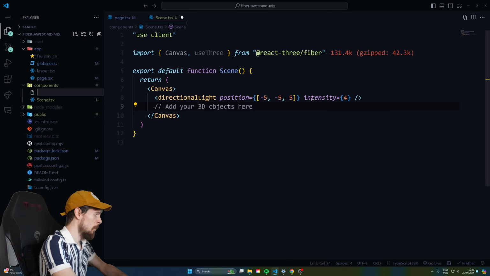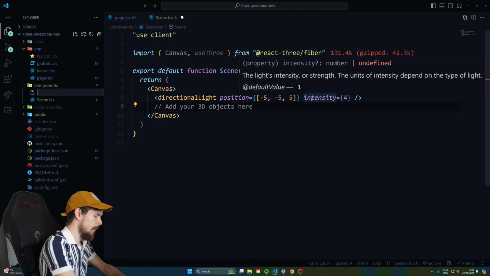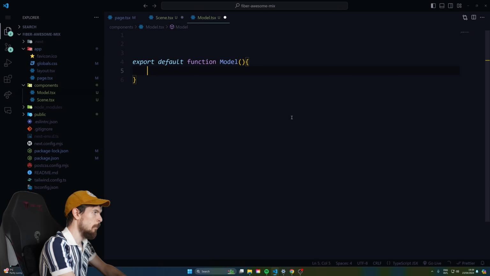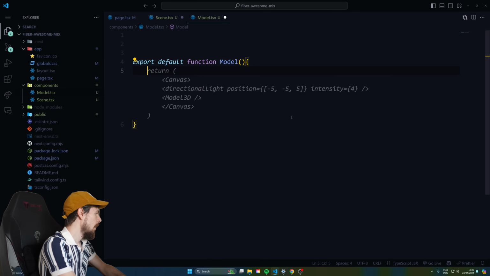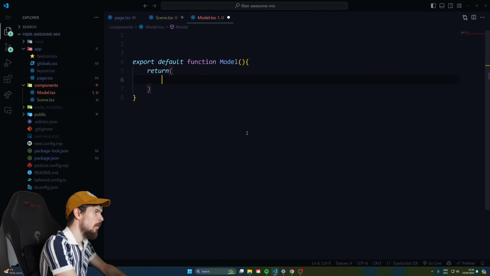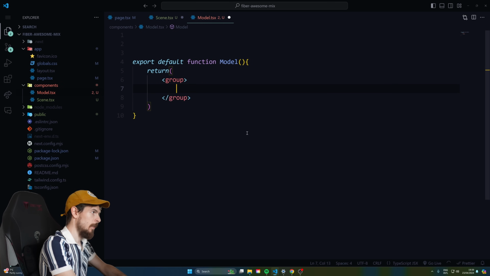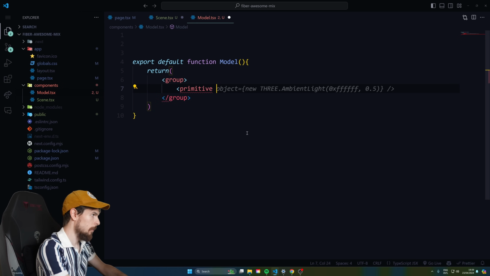So we'll make a new component here and call this model.tsx. So let's define this model function like that. And here what we're gonna return, it's gonna be a group like that. And this group is gonna hold a primitive shape here, or object.